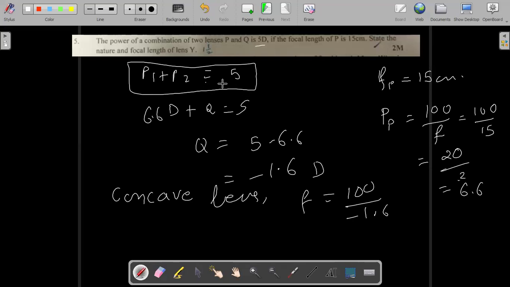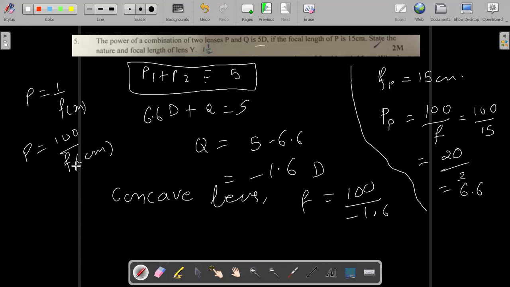So here I have found out the power of P. Since focal length of P is given as 15 centimeter, the formula of power is 1 by f if you are taking f in meters, or 100 over f if f is in centimeter. So it's 100 by 15, that is 20 by 3, which is 6.6.